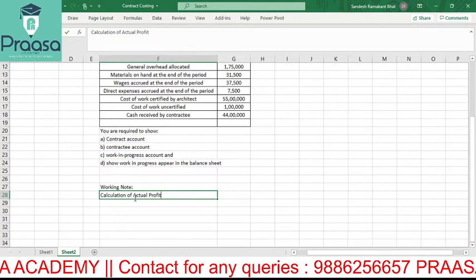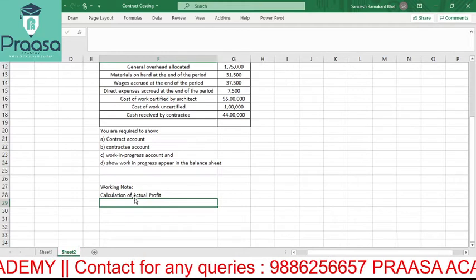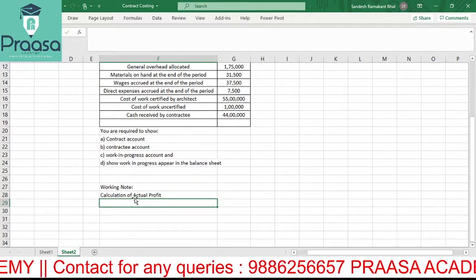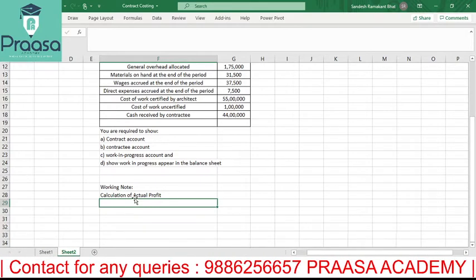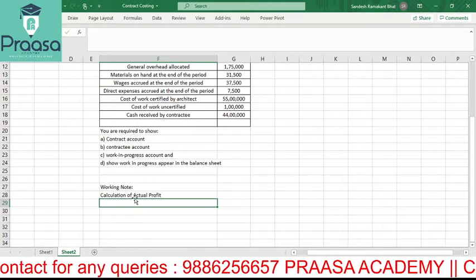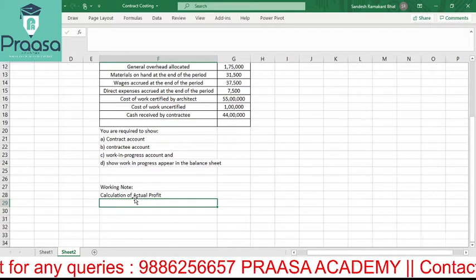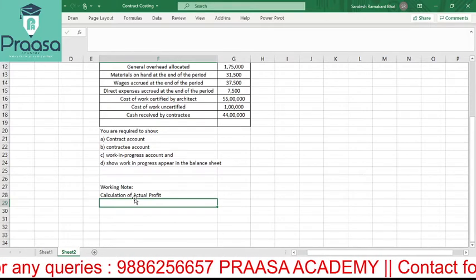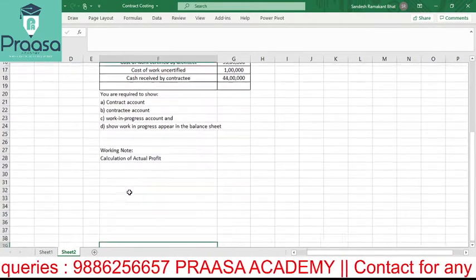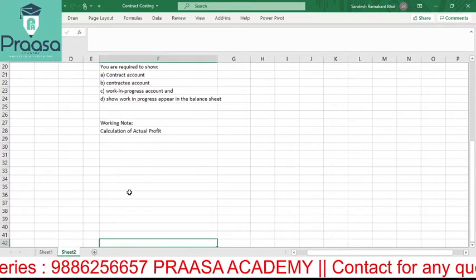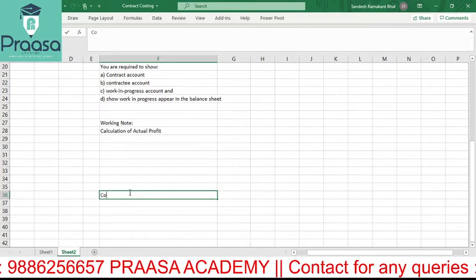actual profit. But to calculate actual profit, what is the formula? I don't know yet, because now I have to calculate what is the percentage of work which has been completed. That information we have to find out. That means the formula can be considered later. What I will do is keep the format ready and go further. So better we start with our contract account.